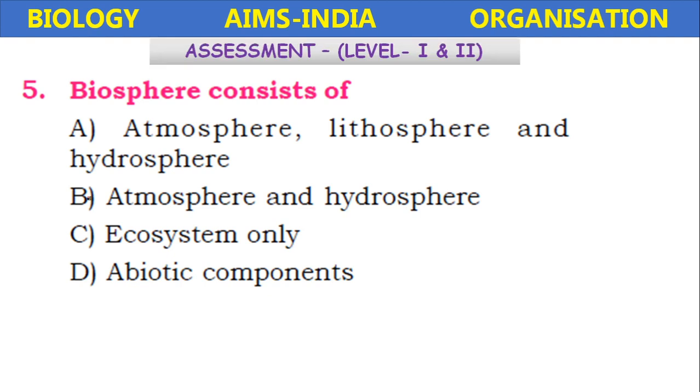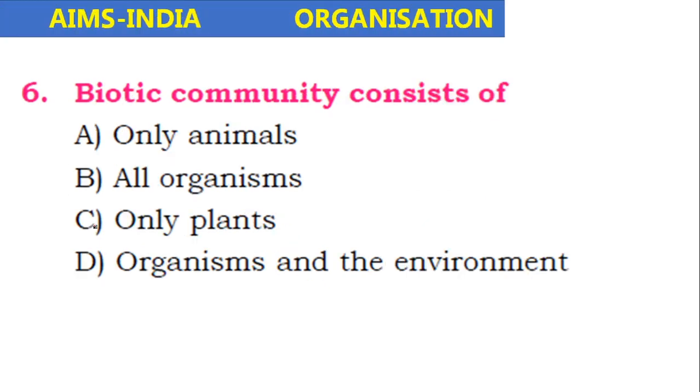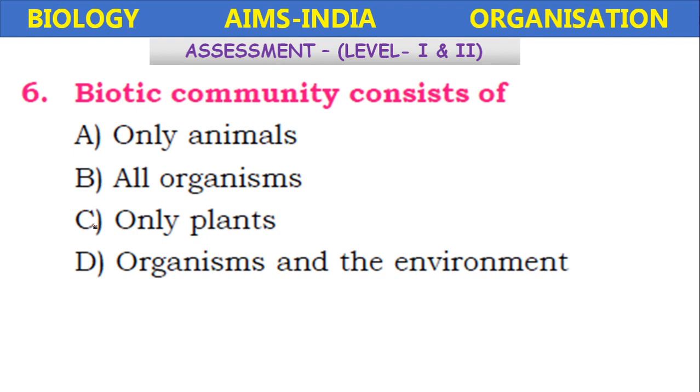Biosphere consists of atmosphere, lithosphere and hydrosphere. Atmosphere and hydrosphere, ecosystem only, abiotic components. A biosphere consists of several groups of ecosystems. Next, biotic component consists of only plants, all organisms, only animals, organisms and their environment. So the biotic community consists of all living organisms, all organisms.